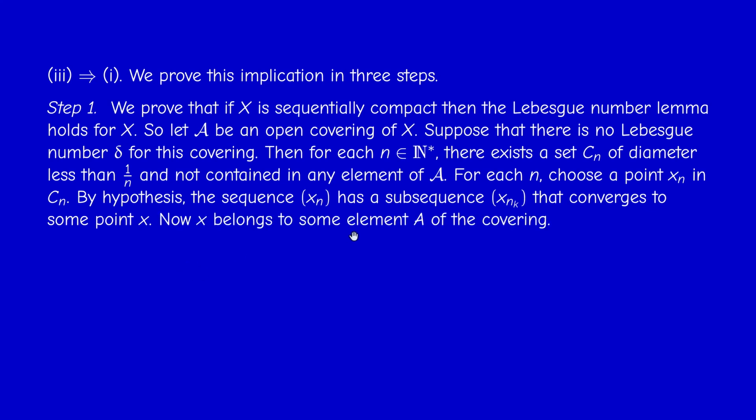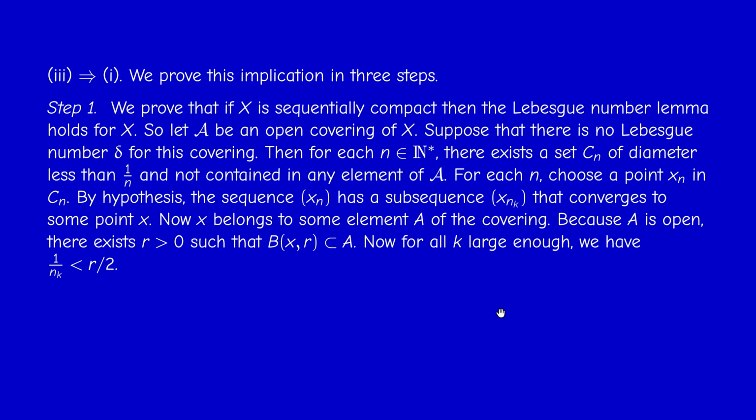Okay, now, since we have a covering, the union of elements of the covering calligraphic A is equal to X, so the point x belongs to some element of the covering, call it capital A. But A is by definition open, because the covering is open. So by definition of openness in metric spaces, we can find a ball of center x and radius r totally contained in A. Now, since the sequence nk diverges to infinity, for k large enough, we can make 1 over nk smaller than r over 2. Okay.